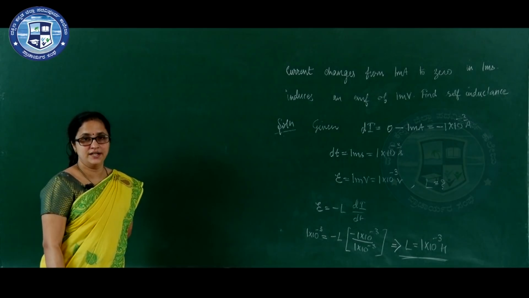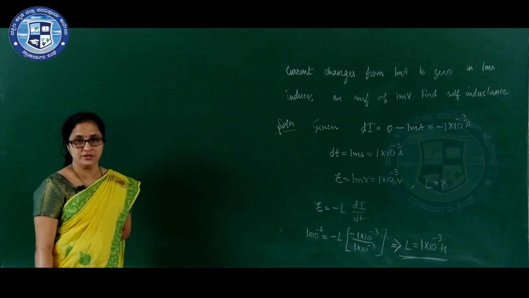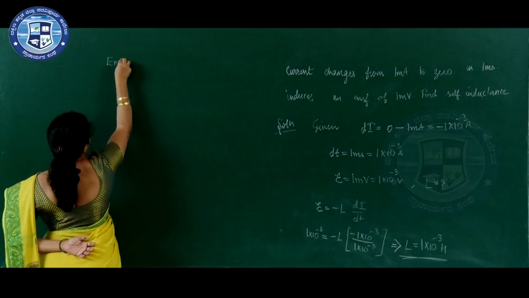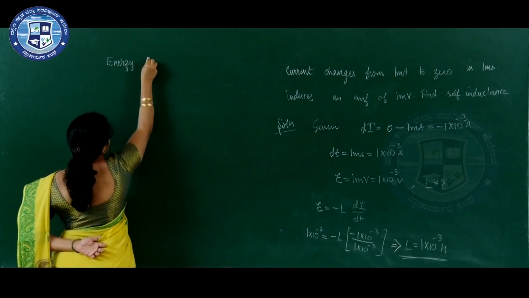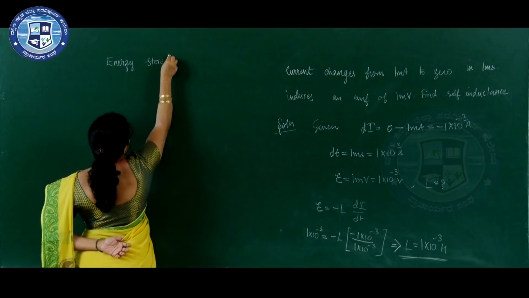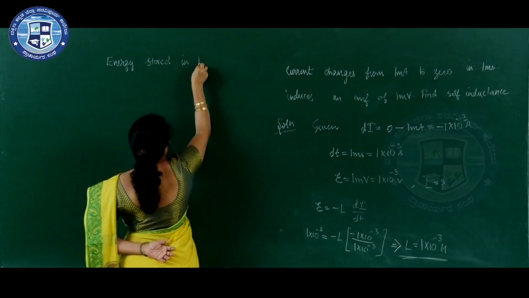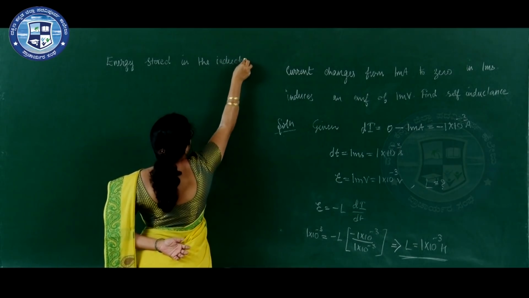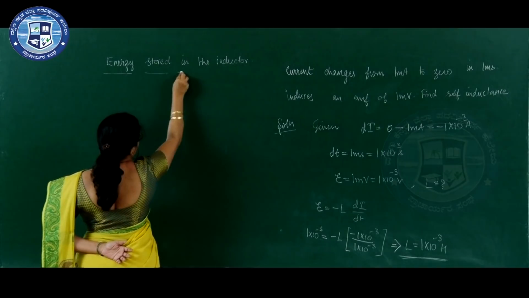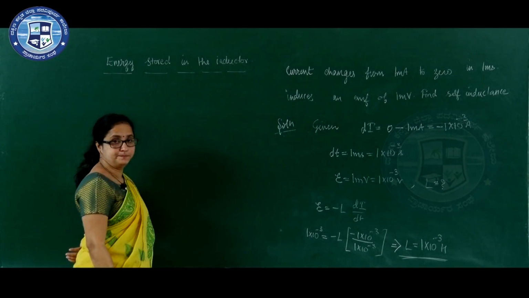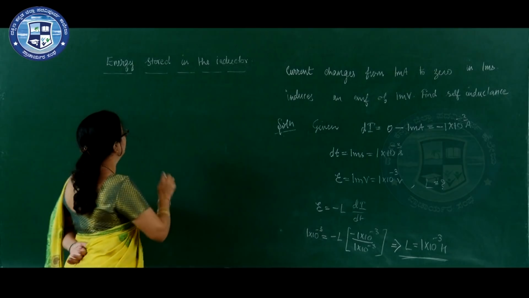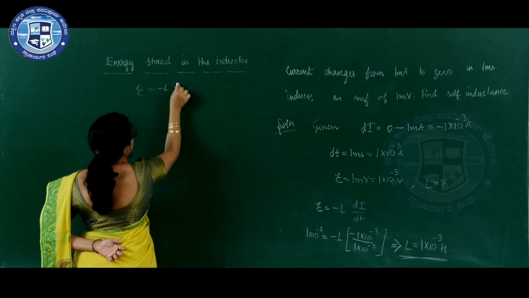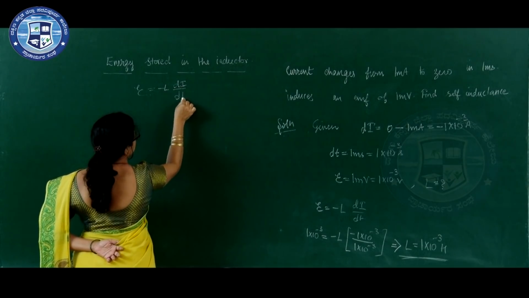One of the very important derivations in this chapter we are going to discuss now, that is energy stored in an inductor. Obtain an expression for energy stored in the inductor. We know the formula for E. E is equal to minus L dI by dt.